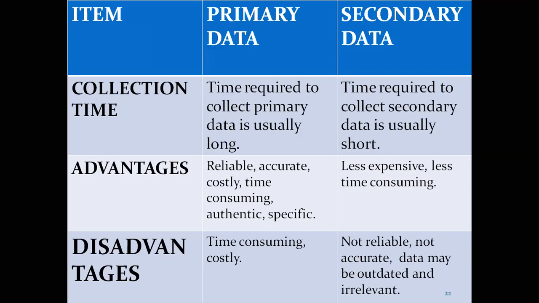So you have to take precautions. That is why precautions are not required in case of primary data collection, whereas in case of secondary data collection, precautions are required.